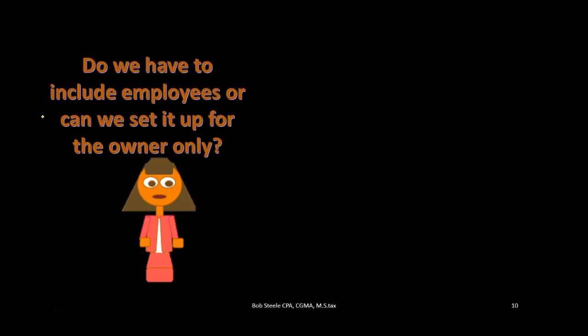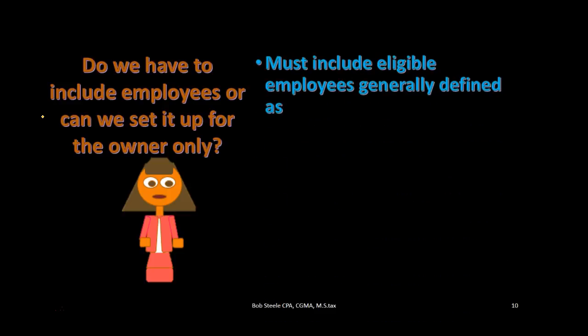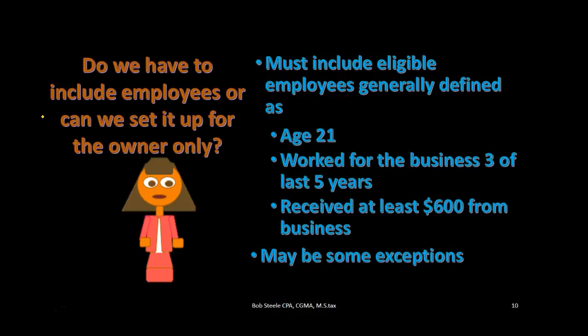So what's the consequence of the employees? When we set up a retirement plan, there's generally going to be consequences in terms of the employees who qualify and our responsibilities under the plan for them. So we must include eligible employees, generally defined as age 21. So we could set the restriction at 21 and say that if they're under 21, they would possibly be ineligible to participate, and we wouldn't be responsible to contribute in that case.